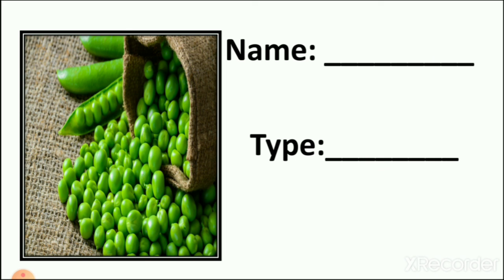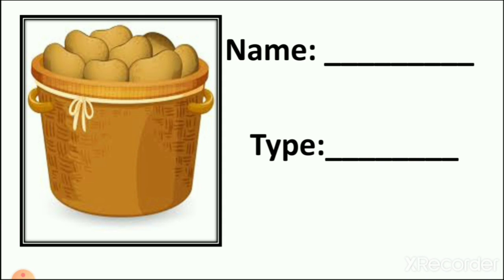Now let's see next. Which is this? It is peas, green peas. We make green peas rice also. So peas. And which type? It is a pulse. We also use it as a vegetable, but it is a pulse.